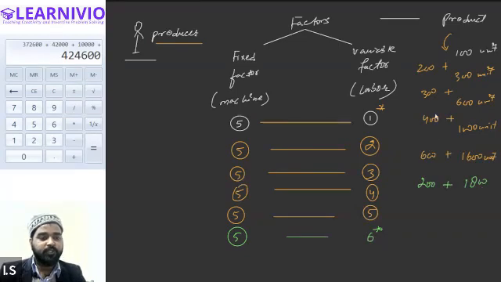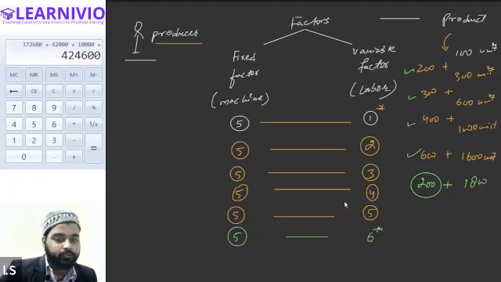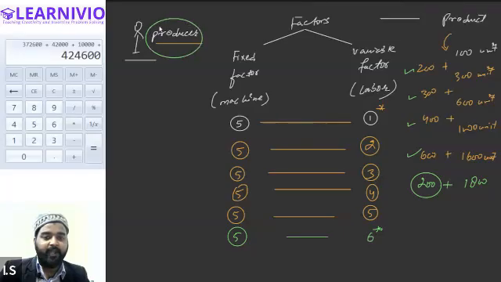Getting my point? Initially production was increasing at an increasing rate, 200, 300, 400, 600. Now it starts increasing at a decreasing rate. Getting my point? So that is what the law of variable proportion says. The law of variable proportion says that if a producer keeps on adding more variable factor, more labor, with the same quantity of fixed factor, then what will happen?